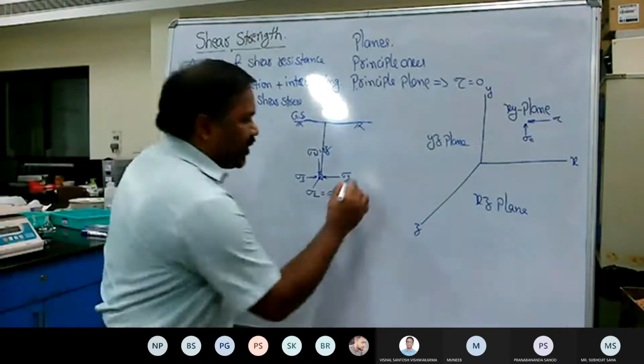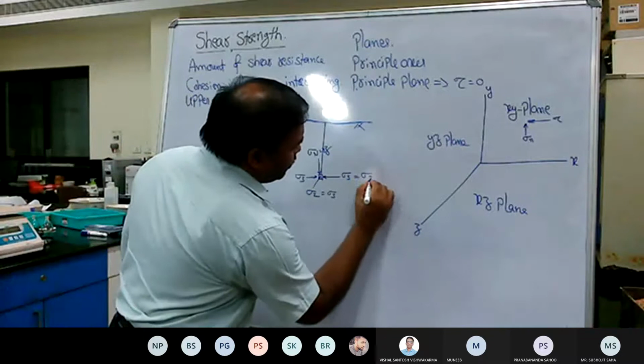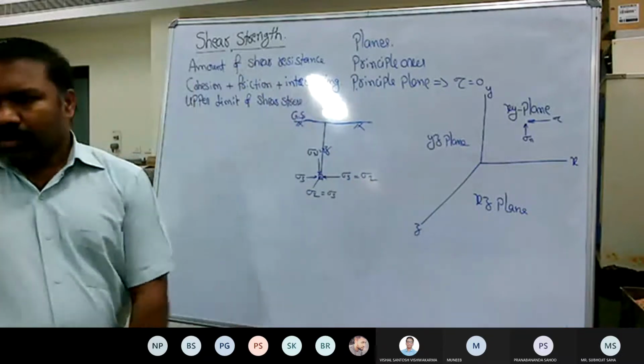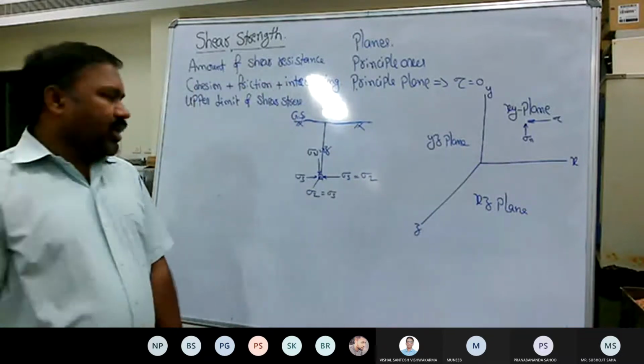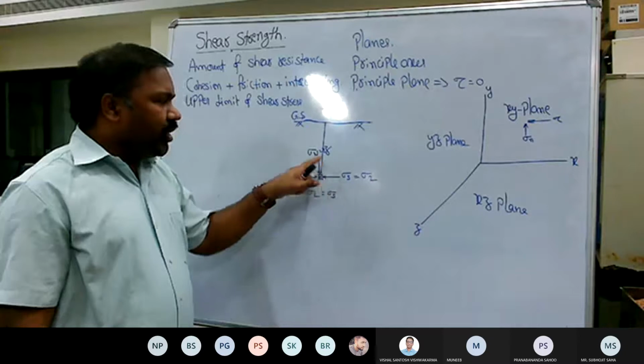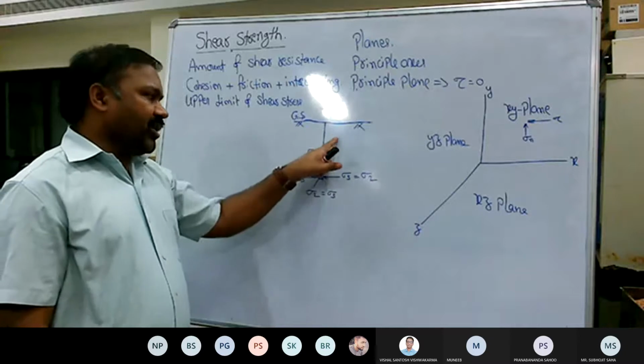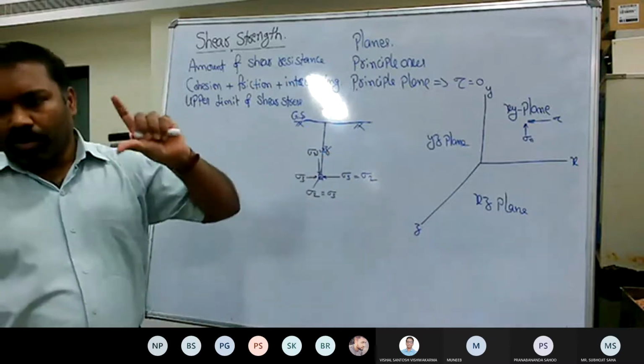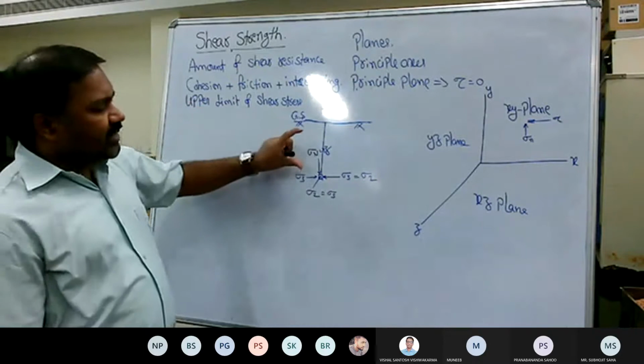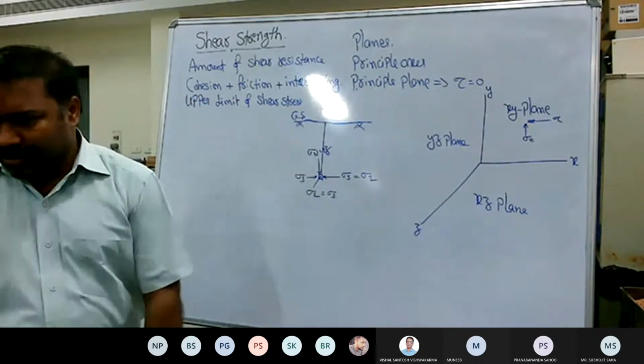So when it is the same, we can say sigma 2 is equal to sigma 3. And the only variable is normal stress. Normal stress can vary depending upon the amount of the overburden that exists on the considered soil element.